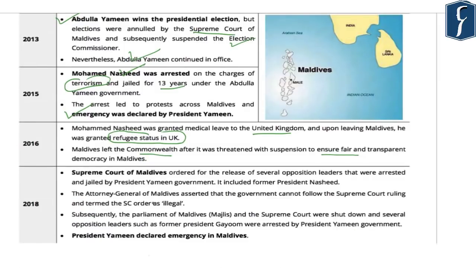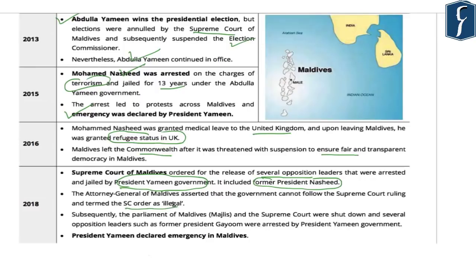Now, the recent crisis in the year 2018 in Maldives started when the Supreme Court of Maldives ordered the release of several opposition leaders that were arrested and jailed by the President Yameen government. The people who were arrested included the former President Nasheed as well. In this case, the Attorney General of Maldives asserted that the government cannot follow the Supreme Court ruling and termed the Supreme Court order as illegal.